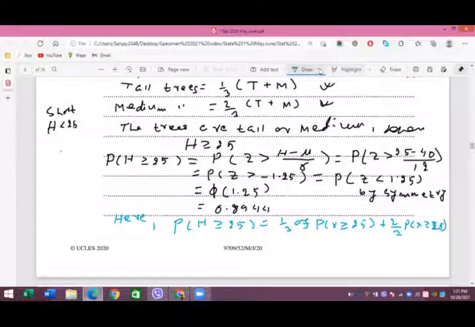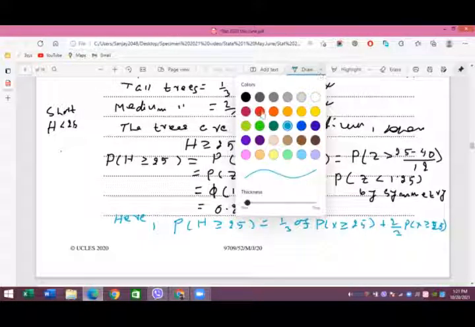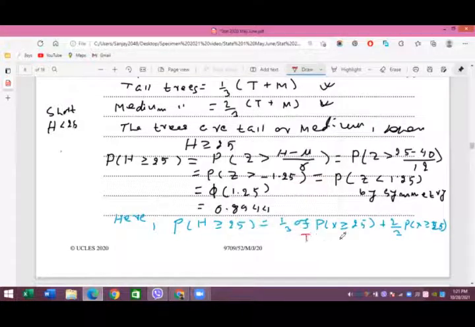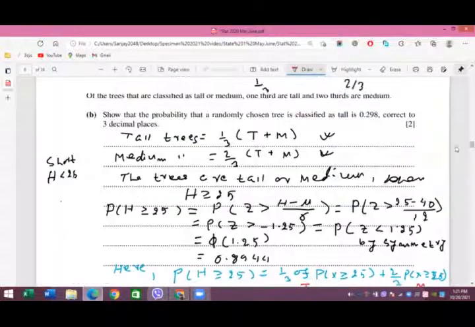So here you can see that this is for tall trees and this is for the medium tree. Alright, but what we require here according to this question is that the probability that a randomly chosen tree is classified as tall is 0.298.